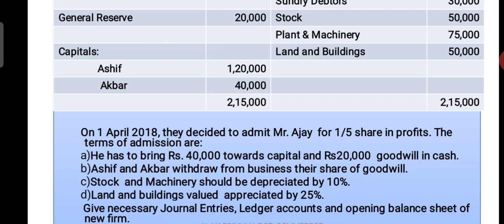Land and building value appreciated by 25% means the value of land and buildings is increased by 25%. Okay students, and what are we asked in this problem? We are asked to write the journal entries, open necessary ledger accounts and prepare the balance sheet of the new firm.